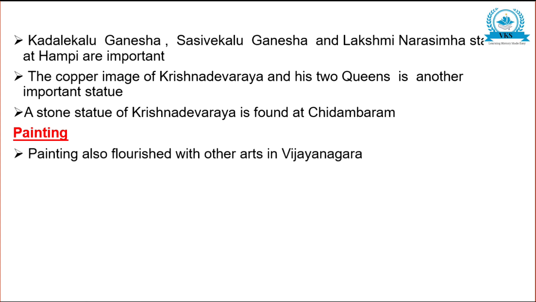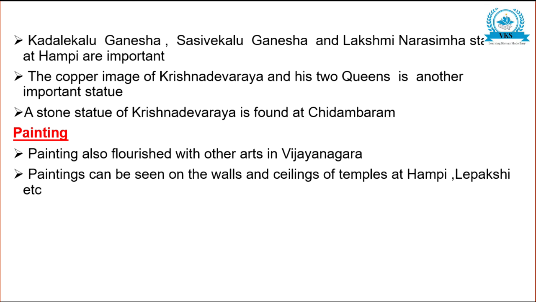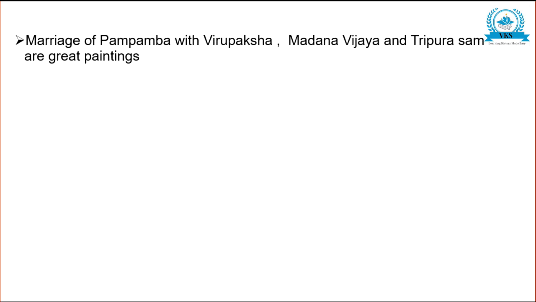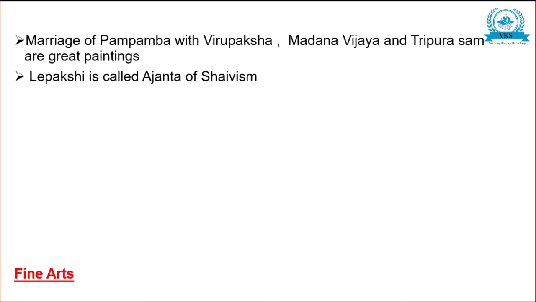Painting also flourished with other arts in Vijayanagara. Painting can be seen on the walls and ceilings of temples at Hampi, Lepakshi, etc. The paintings of Virupaksha temple at Hampi and Veerabhadra temple at Lepakshi are related to Shaiva mythology. Marriage of Pampamba with Virupaksha, Madhuravijayam and Tripura Samhara are great paintings. Lepakshi is called the Ajanta of Shaivism.